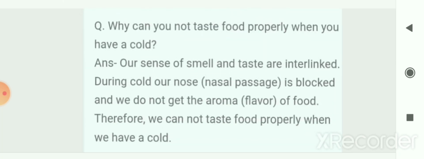The next question, why can you not taste food properly when you have a cold? So our sense of smell and taste are interlinked. During a cold, our nose, that is nasal passage, is blocked and we do not get the aroma or flavor of food. And therefore we cannot taste food properly when we have a cold.